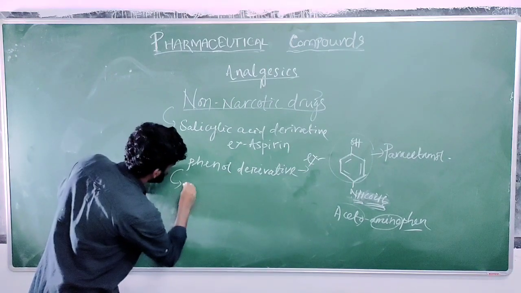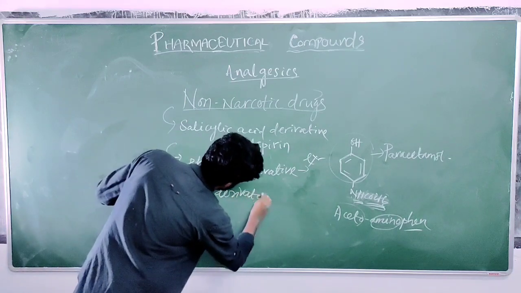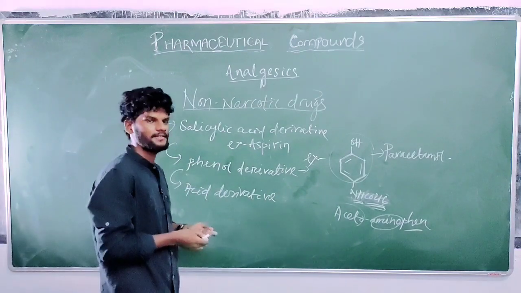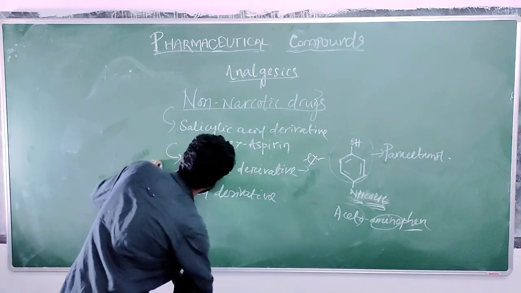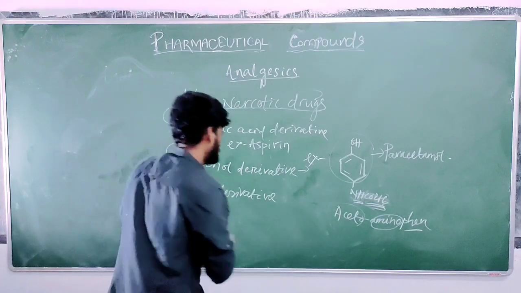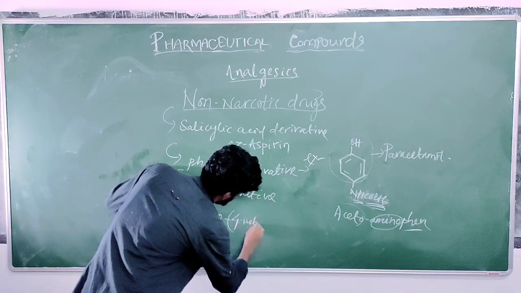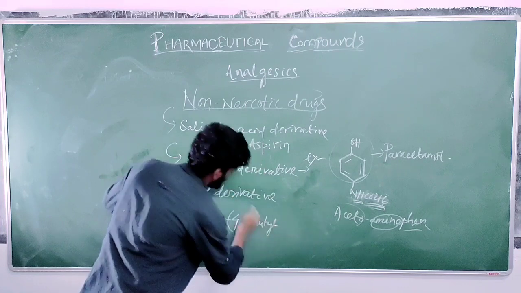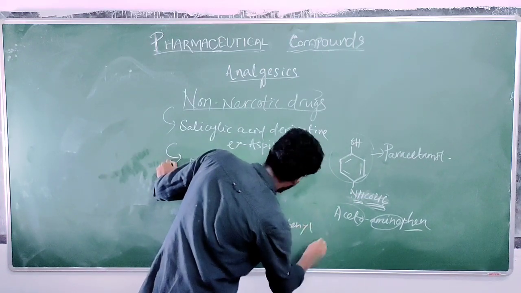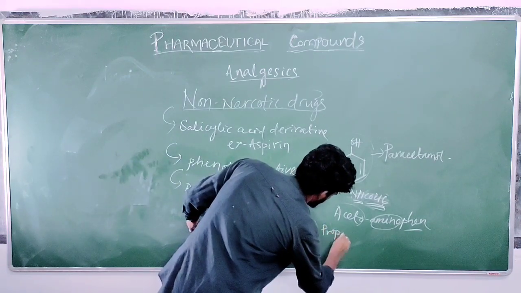Next is acid derivative. Which derivative? Acid derivative. So acid derivative means there will be some acid, a carboxylic acid. So the chemical name of that compound, I am writing first: 2,4-isobutyl phenyl propanoic acid.